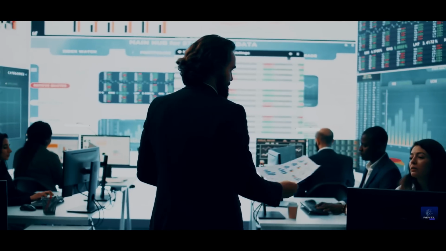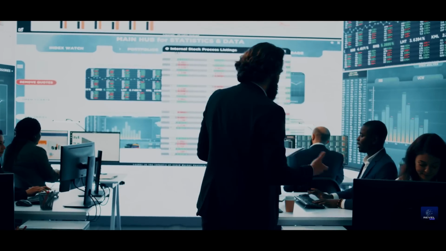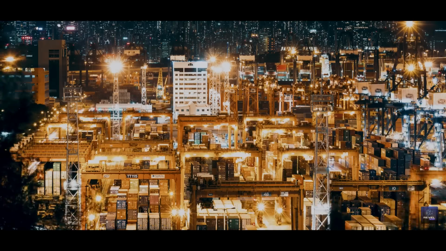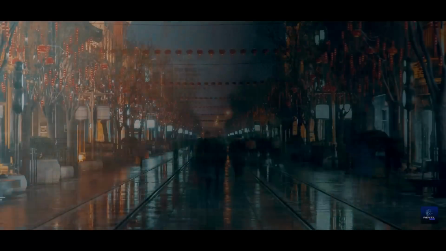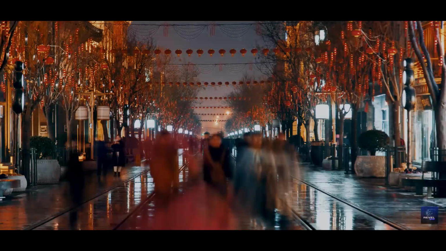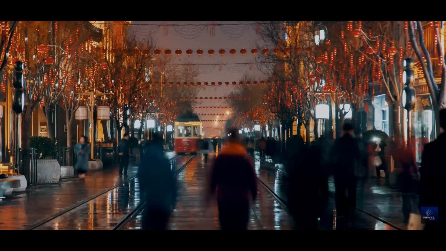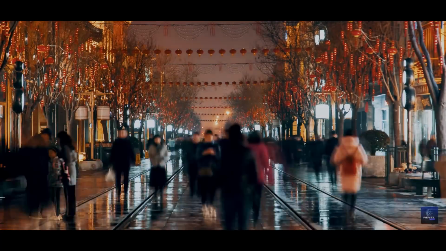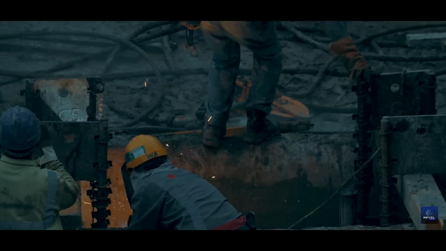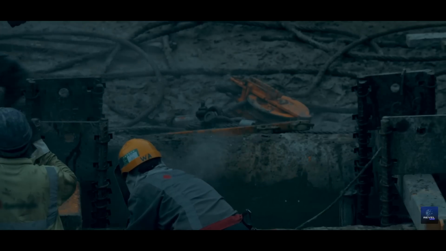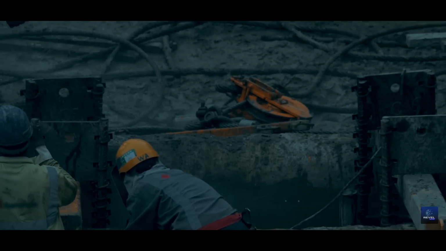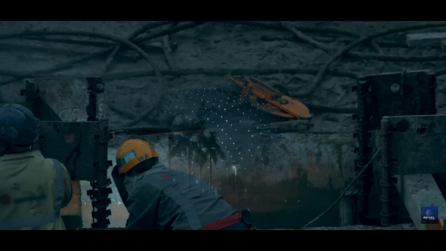This led multinational corporations and local enterprises to flock to the region, establishing manufacturing facilities and export-driven enterprises. Consequently, Shenzhen's population surged from a mere few thousand to over 10 million within a span of a few decades. This demographic boom was fueled by an influx of migrant workers from various parts of China, drawn by opportunities in the burgeoning industrial and technological sectors.